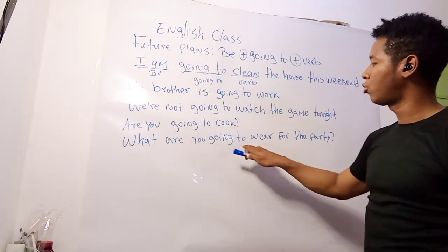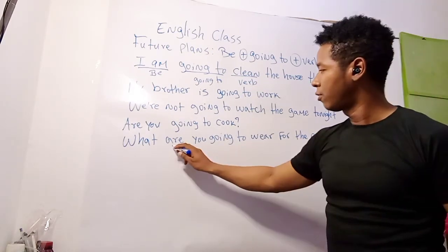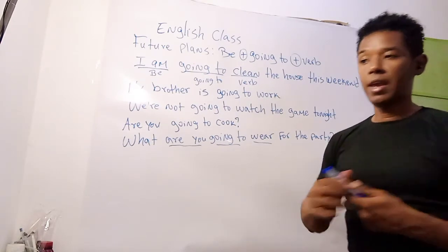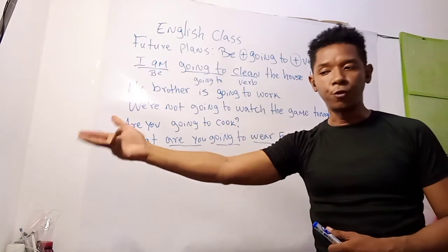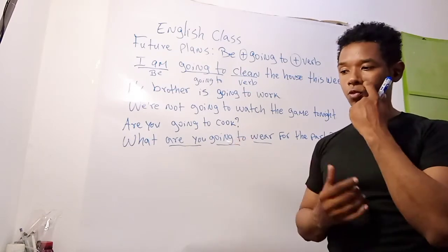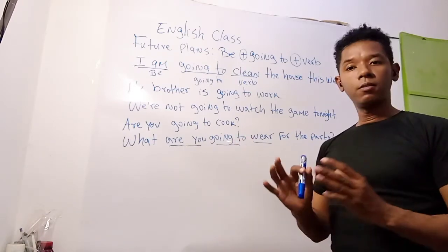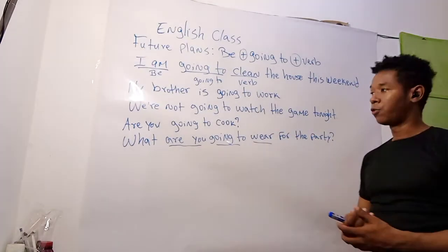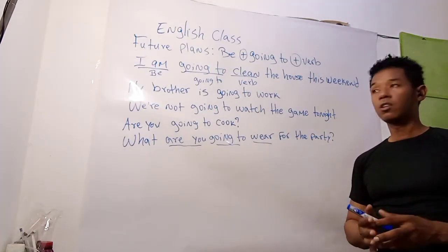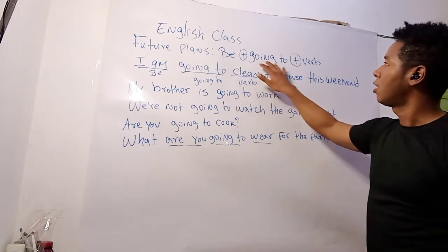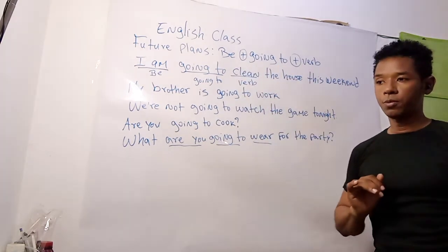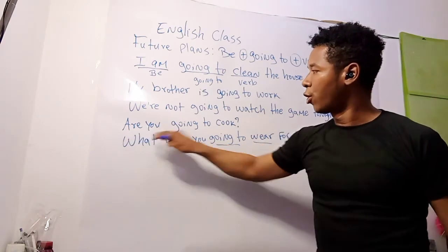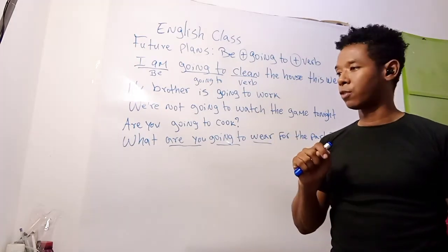What are you going to wear for the party? So I have a form of be, going to, and another verb. And this refers to the future. Future plans with the verb be. And that's the way we communicate our future intentions in English with the form of be, going to, plus another verb. We just have to focus that the verb be is an important part of this.